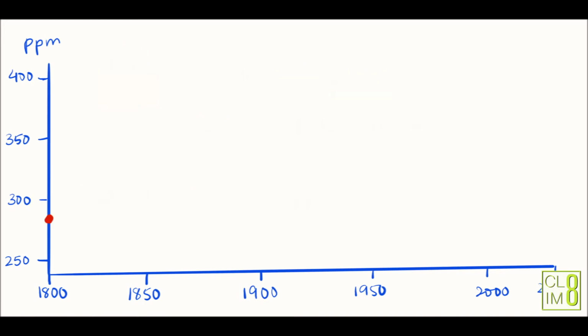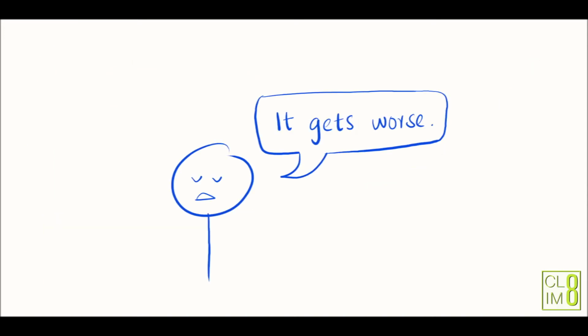Got it? Now, in this graph, we're going to show you the amount of carbon dioxide in ppm in the atmosphere from the 1800s till 2020. And you'll notice that there's a gradual increase, right? But it soon starts spiking up, and it gets worse.